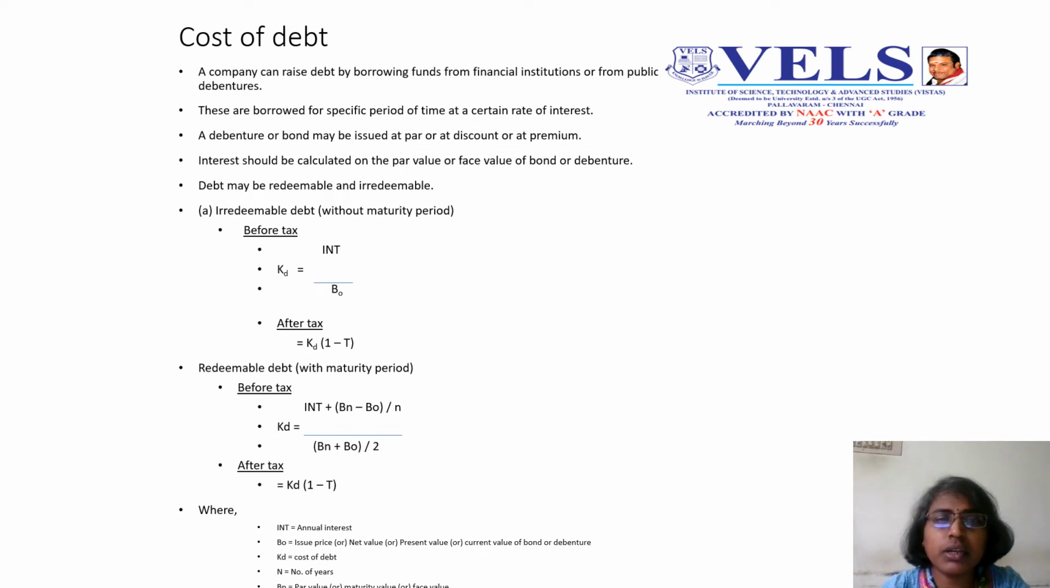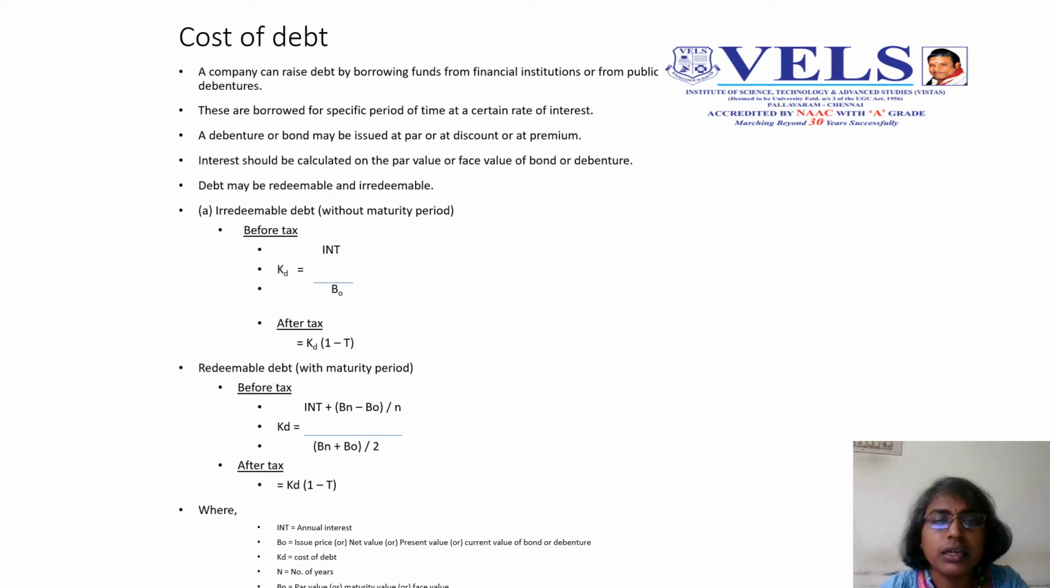Irredeemable means there is no definite maturity period. So the cost of debt is KD equal to interest divided by B0, where KD is the cost of debt before tax. And after tax, if you want to calculate, it is KD multiplied by (1 minus T), where T is the tax rate.